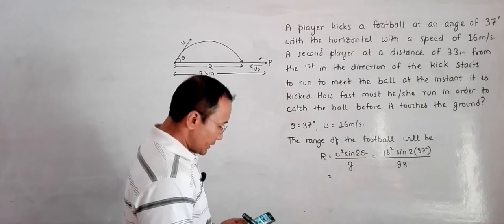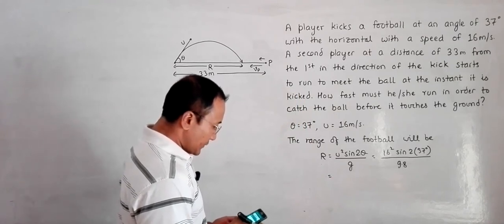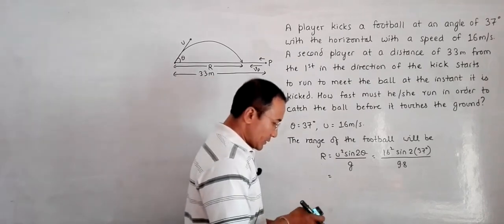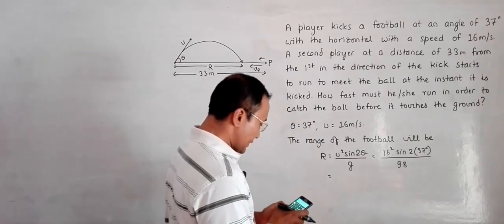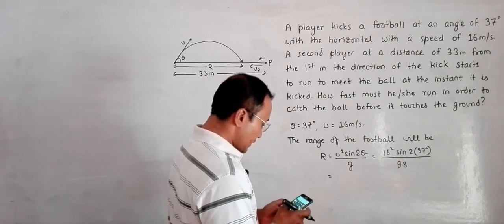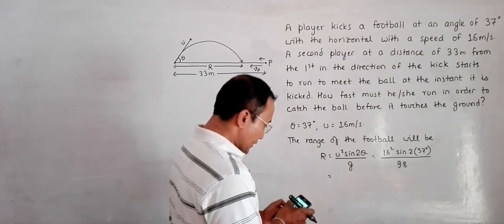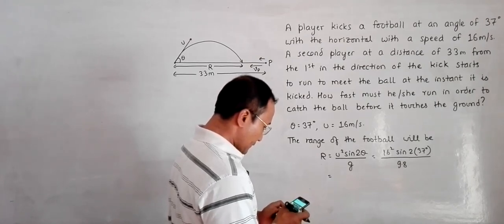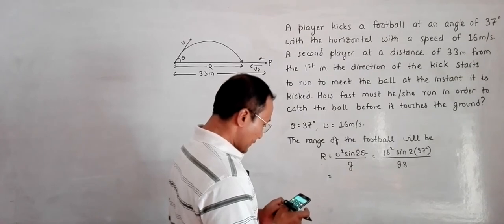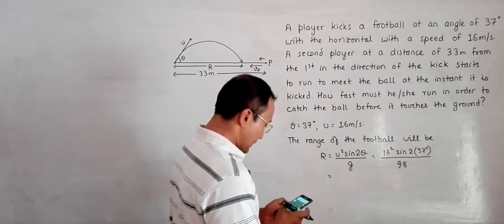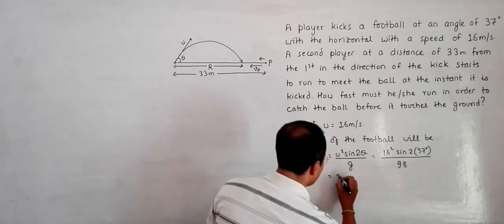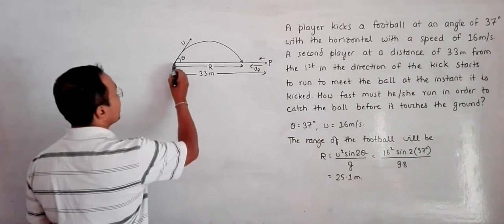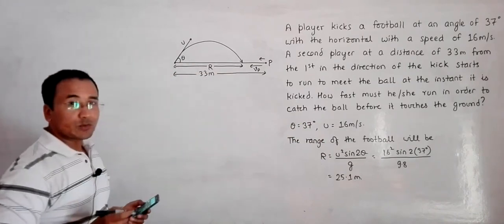Let us calculate it here. So the value is equal to 25.1 meters. So that means the range of this ball will be only 25.1 meters.